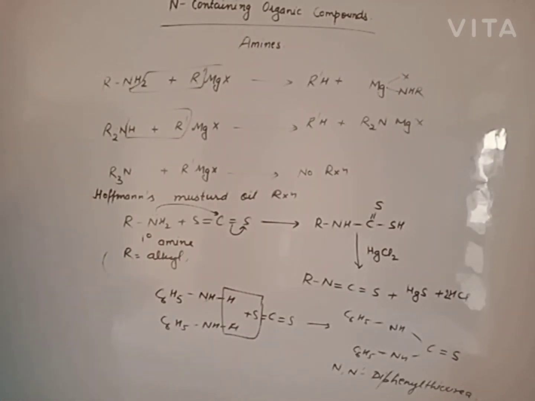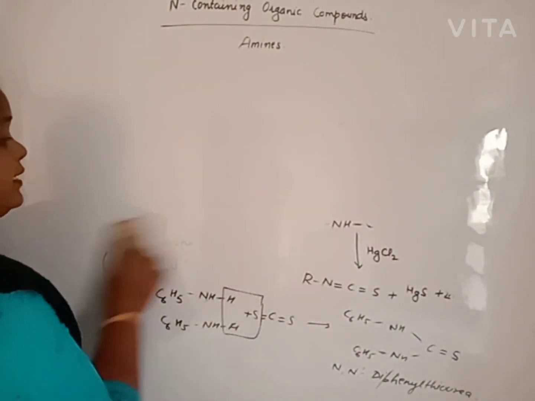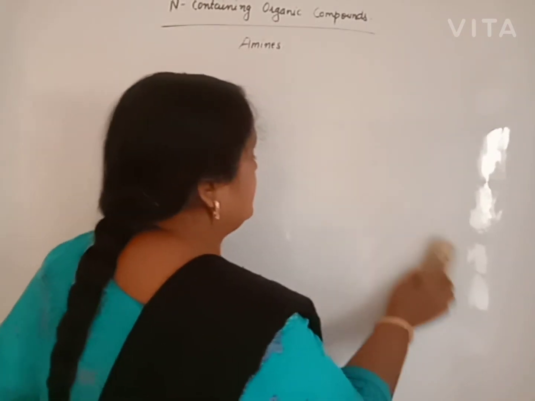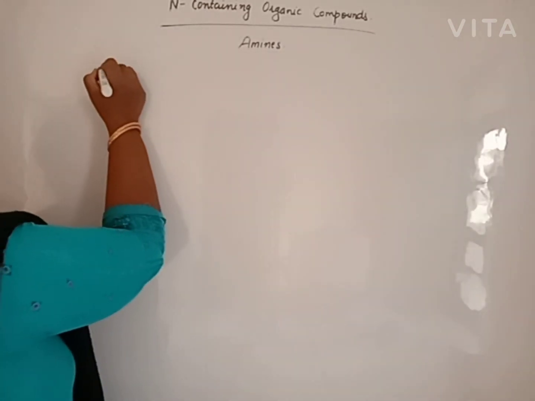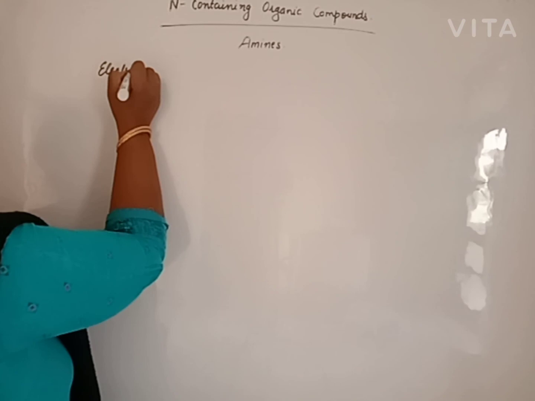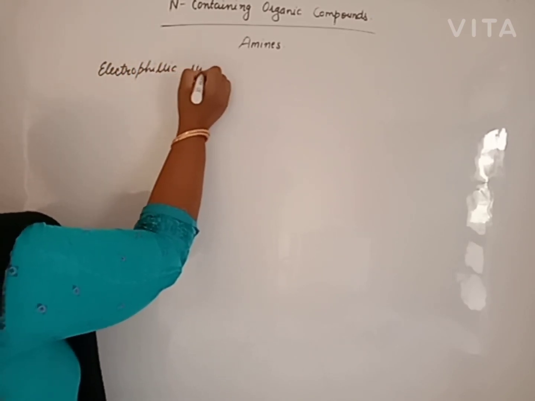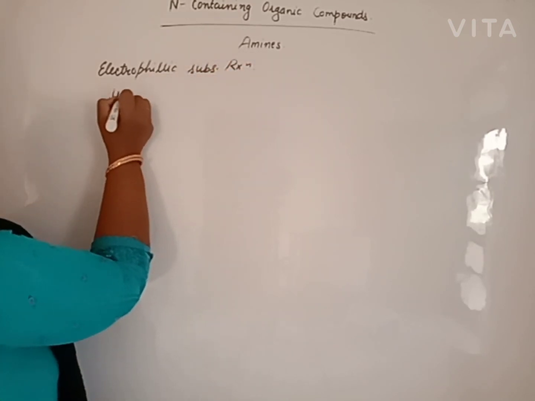Beta, this is all about the amines. And what about the aromatic amines? These are aliphatic and aromatic, but some reactions like halogenation, sulfonation, nitration, that is electrophilic substitution reactions, are shown by the amines. First one, halogenation.